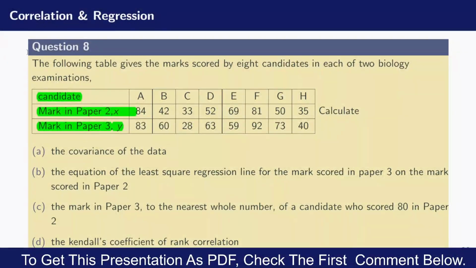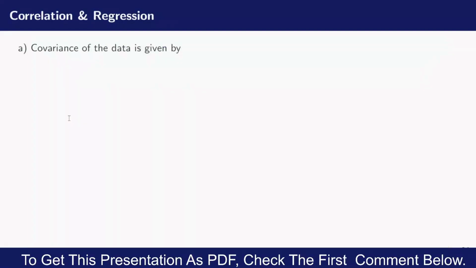What is covariance? Let us go to the question and see how we can calculate it. The covariance is given by the sum of the product of the X and the Y values divided by N, minus X bar, Y bar. So there are a number of things to obtain in order to find the covariance. The first thing is the sum of the product of the X and the Y values. We need to find the mean of the X values, and we also need to find the mean of the Y values. So we are going to proceed to find those values right now.